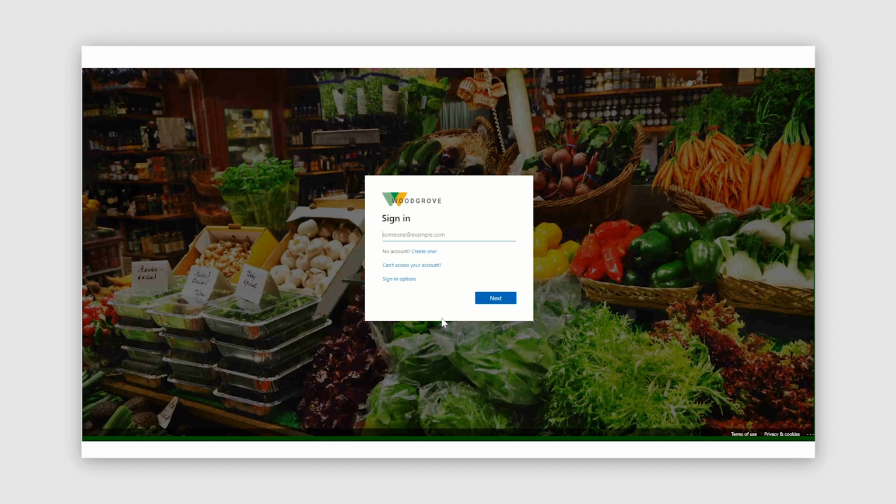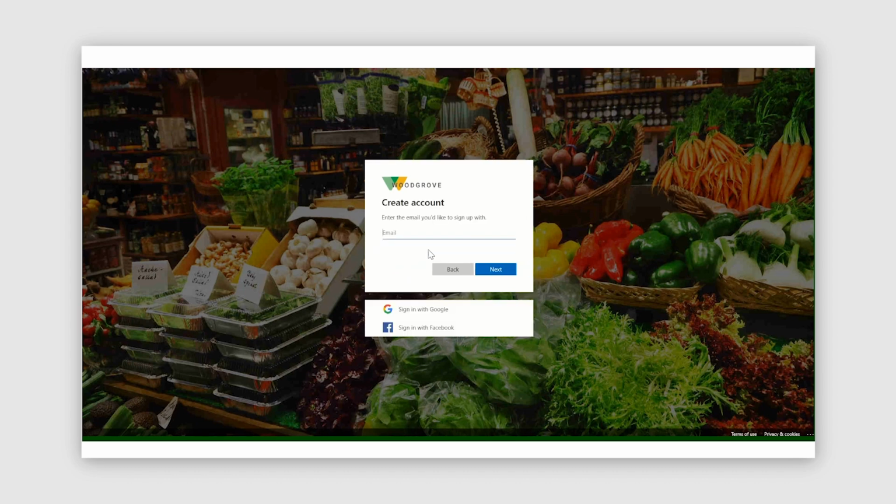There's also an option to create an account. Since he's a new supplier, he doesn't have an account yet, so he'll choose Create One. Here, John Smith sees that he can go through and sign up with his Facebook account. That's great because he's a small business owner, and he uses his Facebook account on a daily basis to conduct all of his business. So John chooses to sign in with Facebook.